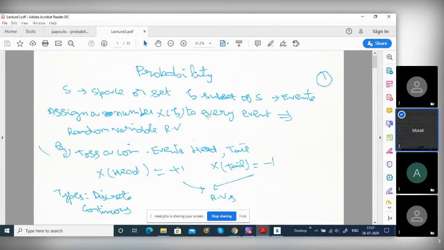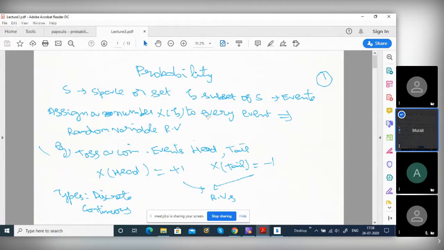The probabilities of head and tail are given by the probability mass function. Suppose the probability of head is two-third and the probability of tail is one-third; two-third plus one-third will become one.